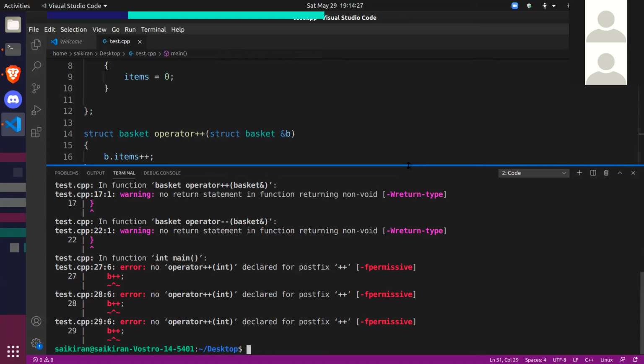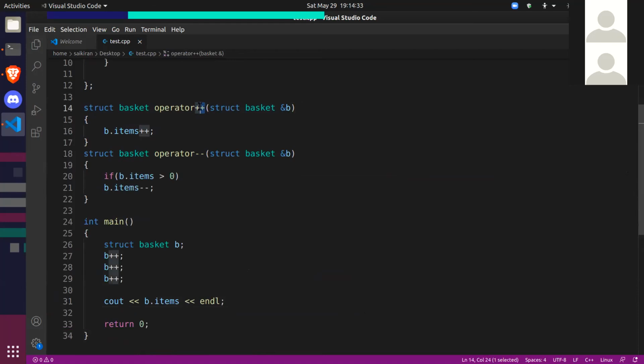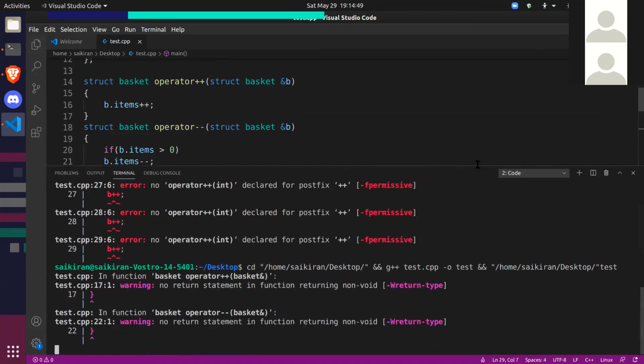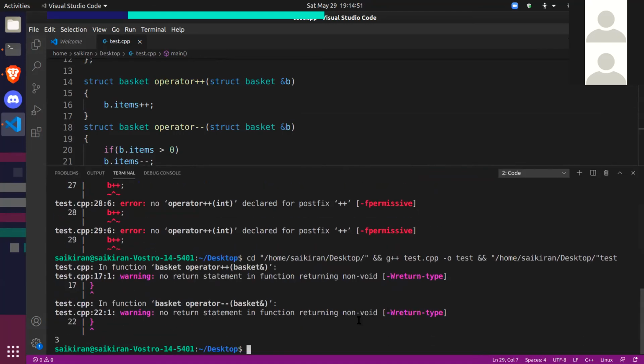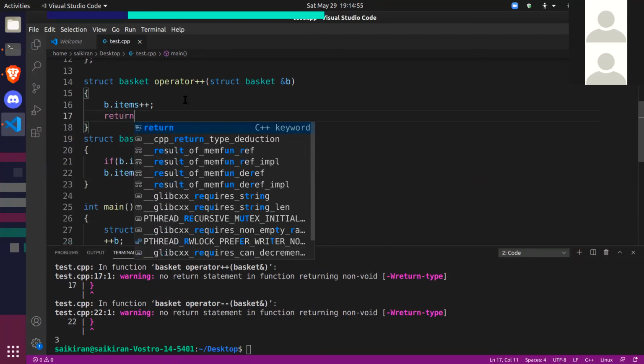No operator plus plus declared for postfix plus plus. Okay, I forgot. The operator that we declared here is prefix. So b plus plus won't work, but plus plus b will work. My bad. No return statement. Okay, we forgot to return here. Return b.